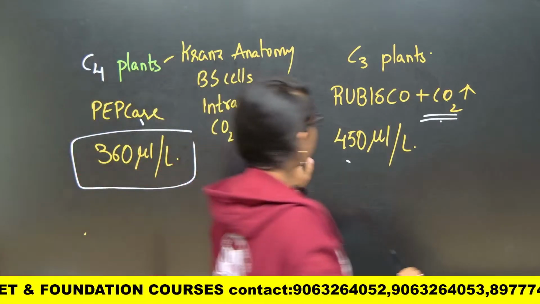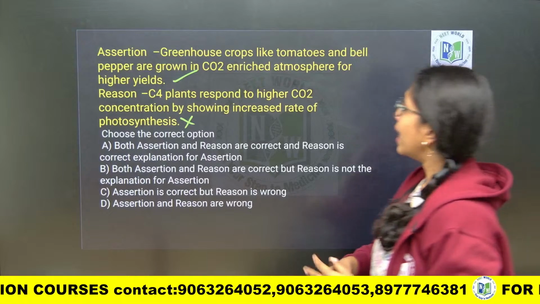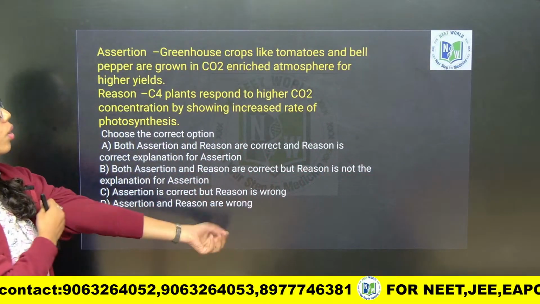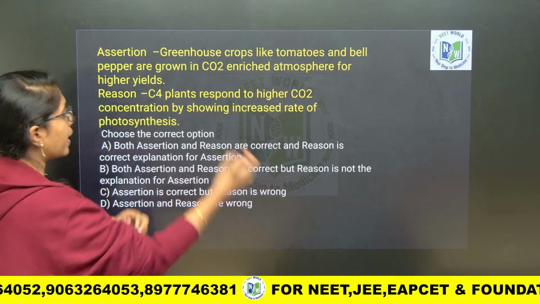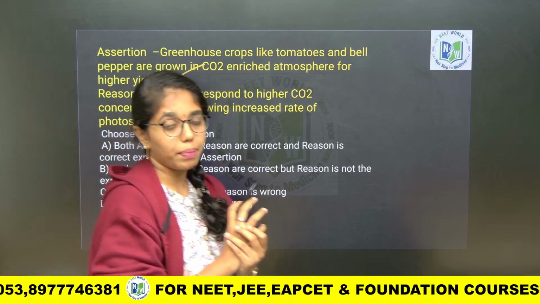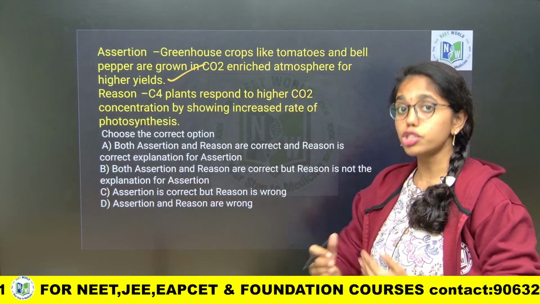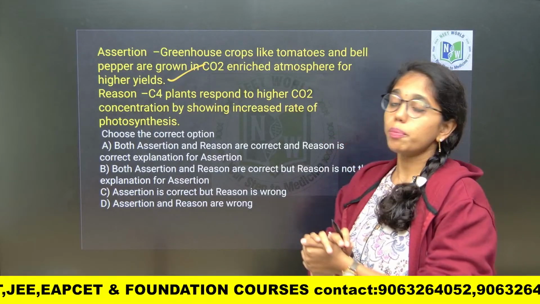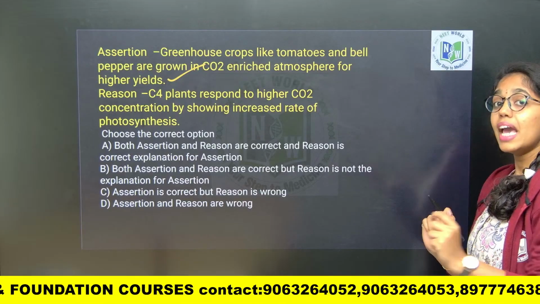Here you see in C4 plants this is fine, right? And this you look into, assertion. Greenhouse crops like tomato and bell pepper are grown in carbon dioxide enriched atmospheres for higher yields. Assertion is true only. Greenhouse crops like C3 plants, bell pepper and tomato, are grown in carbon dioxide enriched areas to enhance photosynthesis. In C4 plants you see, C4 plants respond to higher carbon dioxide concentration by showing increased rate of photosynthesis.